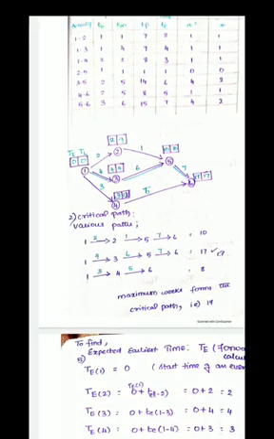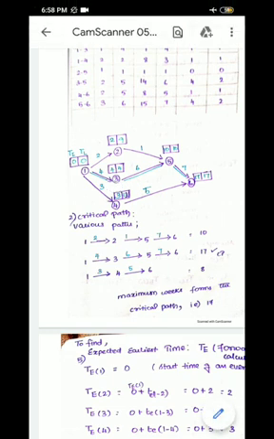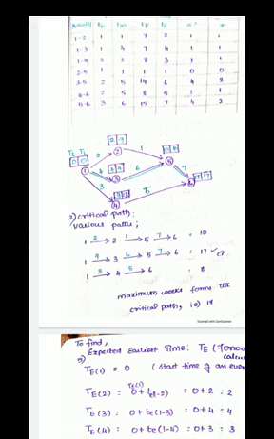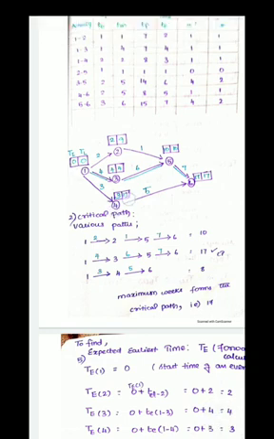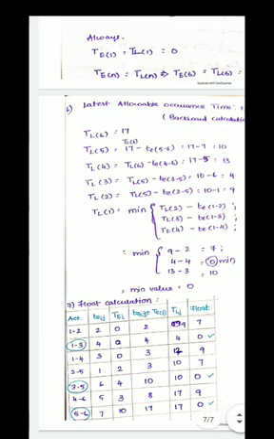And for the third activity, 4. Fourth activity is 12. Okay, that is, for activity 1 to 2, the TLJ value is 9. For activity 1 to 3, the TLJ value is 4. For activity 1 to 4, the TLJ value is 12. Similarly, for the others, you are going to substitute.